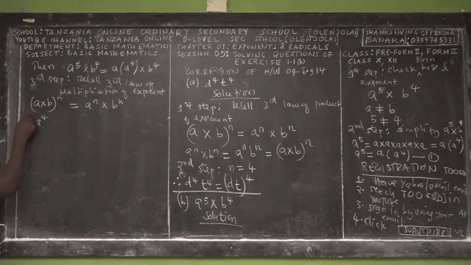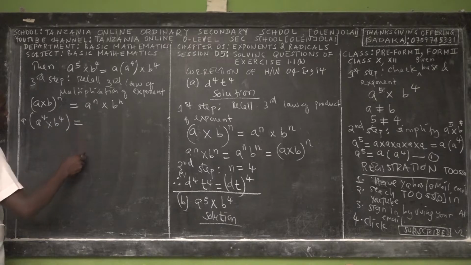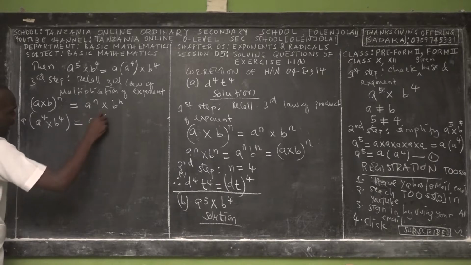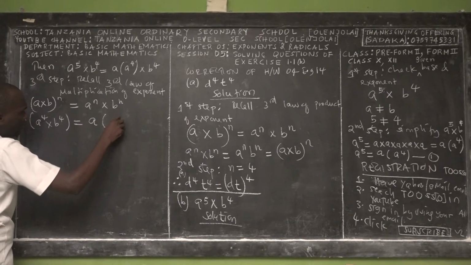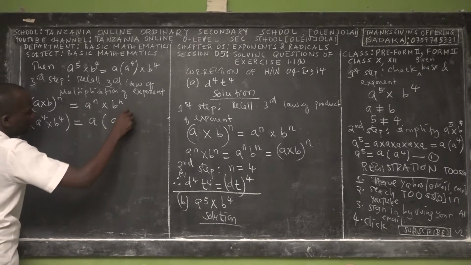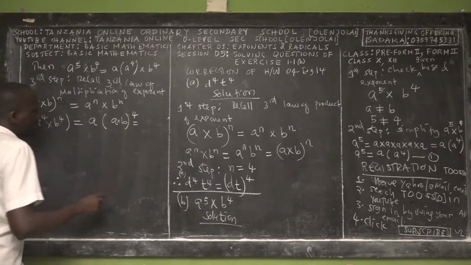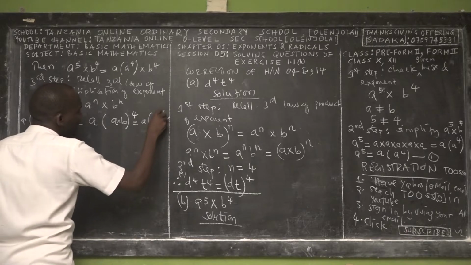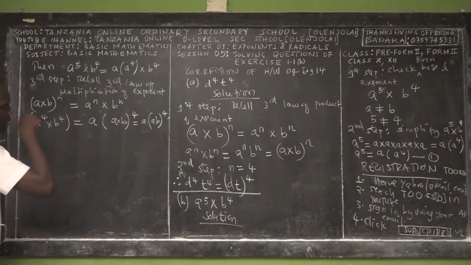If we keep a out, a power 4 times b power 4, according to this law, is what you have there. So we can express it in this form. This is equal to a outside of the bracket, then you have (a times b) power 4. So in other words, this is equal to a, we keep it out, and then (ab) power 4. So we have written the exponent as a single exponent.